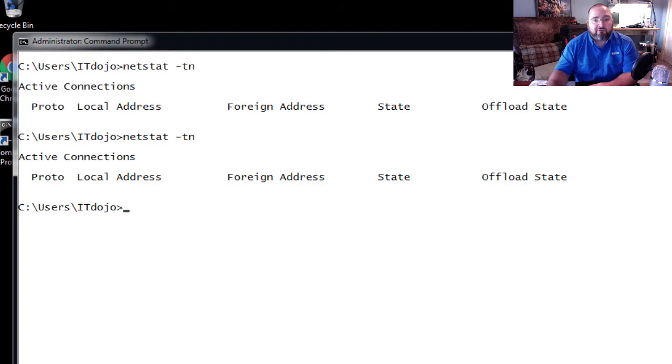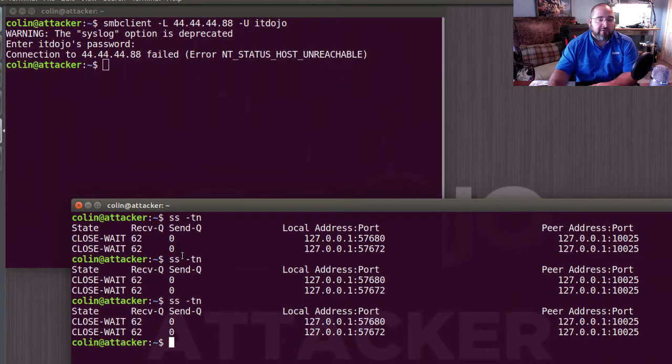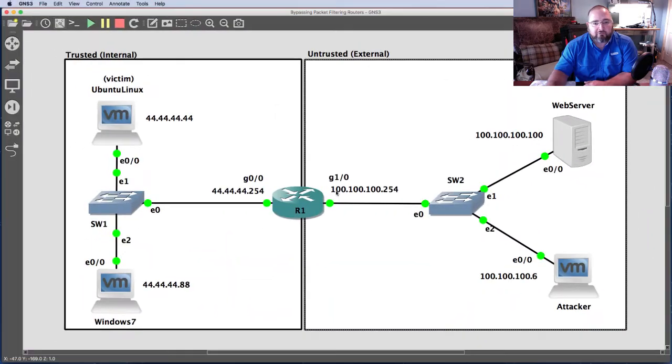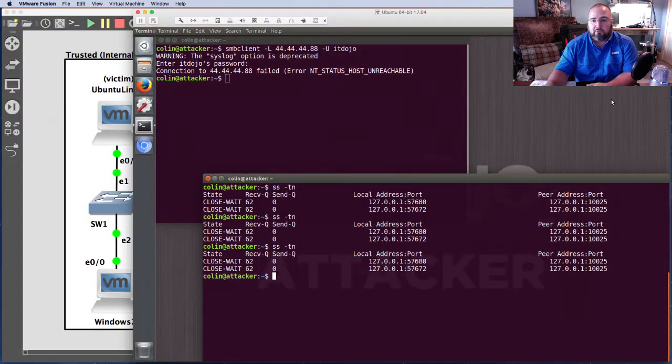The reason for this is because port 445 and port 139, which are being used by this SMB client tool, aren't allowed inbound on the gig 1/0 interface. On that external interface right here, they're not allowed in. The router is immediately returning a reject message saying, nope, can't come in. We see the same thing with the effort that I made for remote desktop.